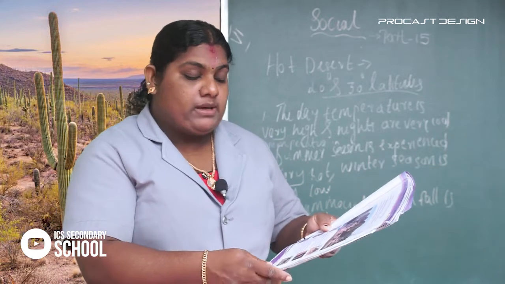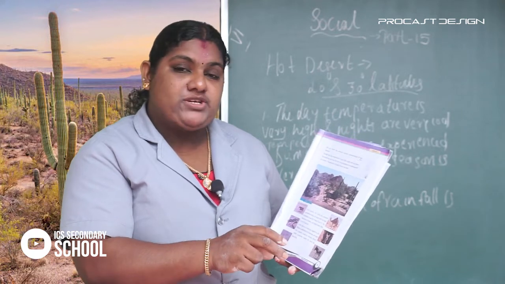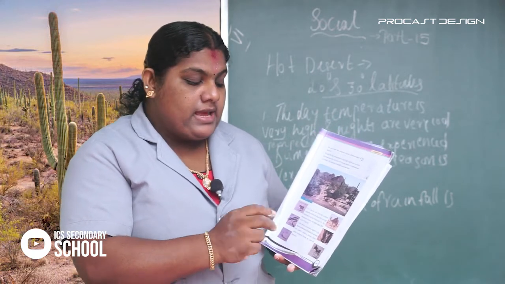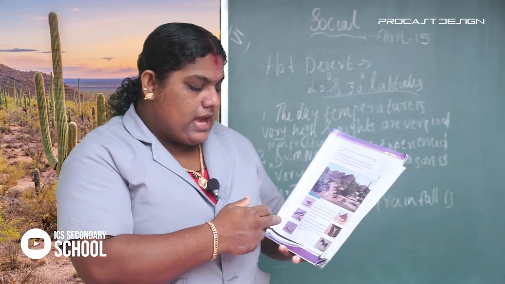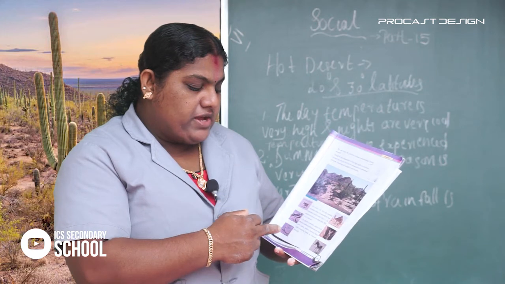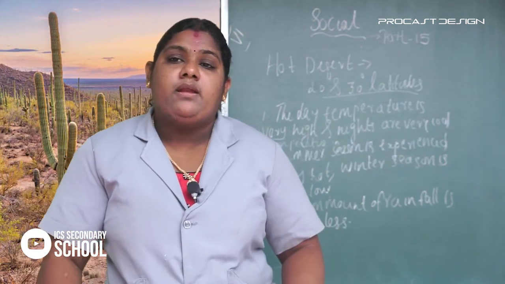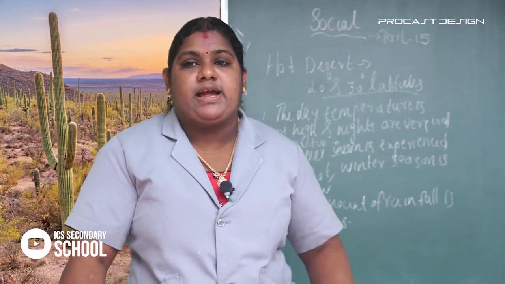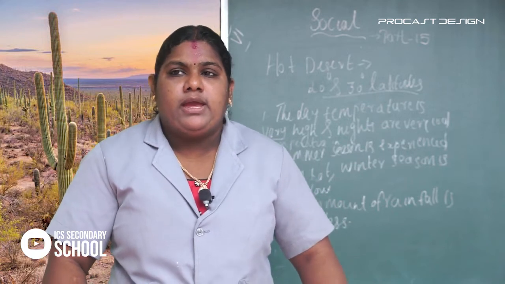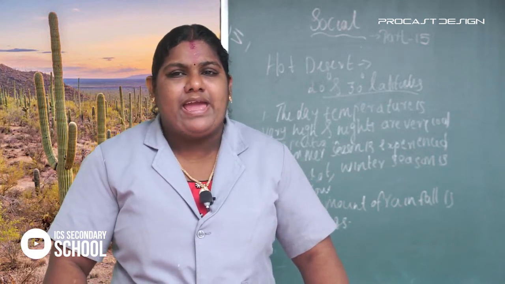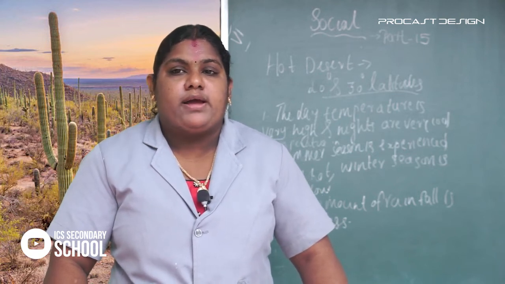In your textbook page number 93, you can see the important species living in the hot desert: the camel, fox, donkey, horses, snakes, scorpions, lizards etc. These form the fauna here.